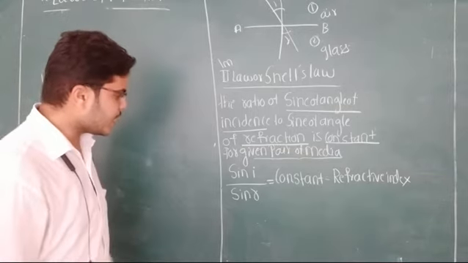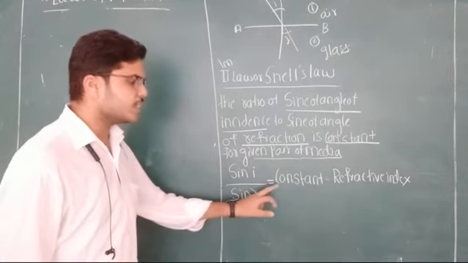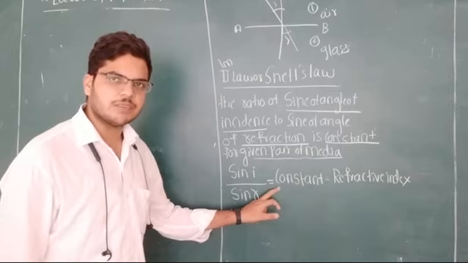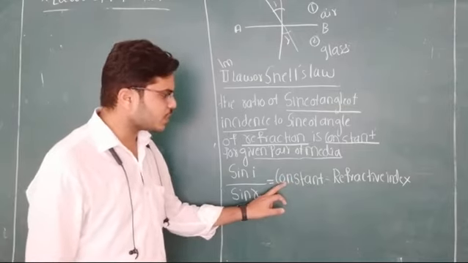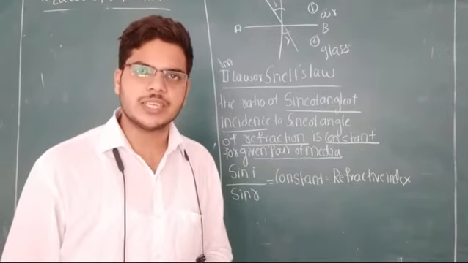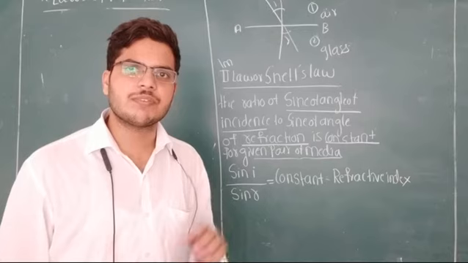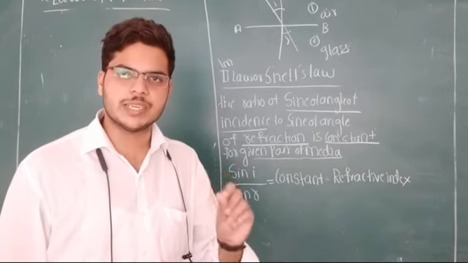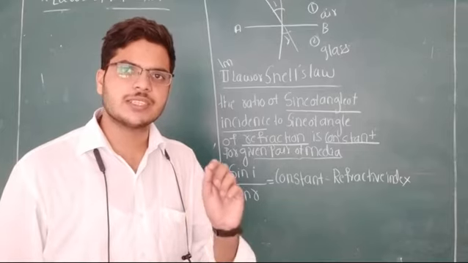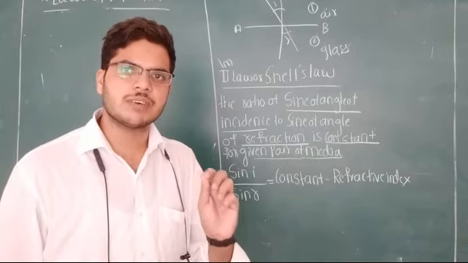Mathematically, we write sin I by sin R is always constant for a given pair of media. This constant quantity is called the refractive index of the material, the refractive index of the denser medium. Is it clear? Refractive index is equal to the constant for a given media.